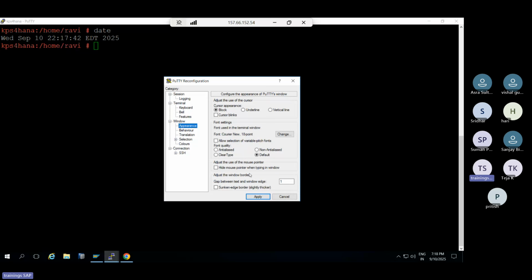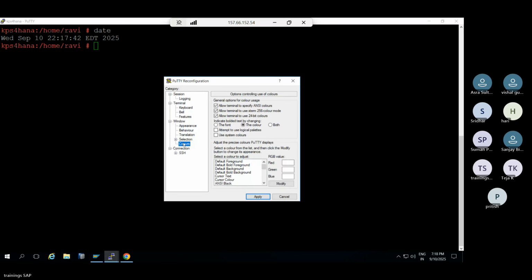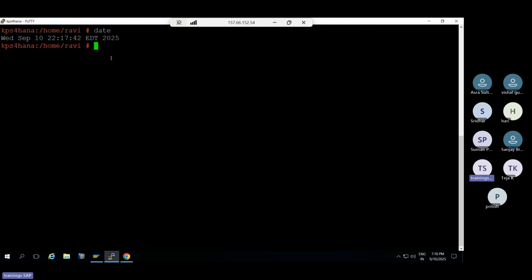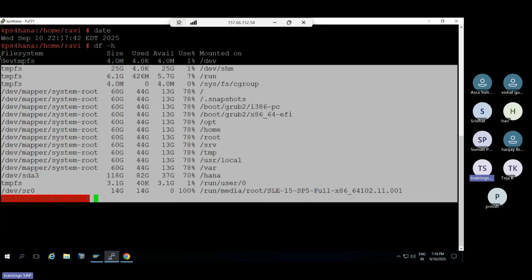Window, adjust the border colors, cursor colors, foreground color, bold. Default only is coming, so we need to adjust the color, but this is also fine. The only thing is you need to operate it. Okay.